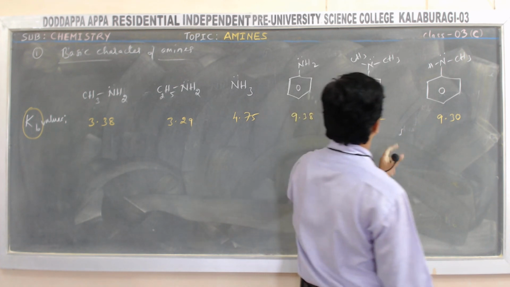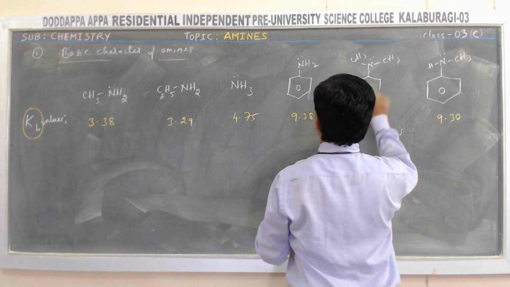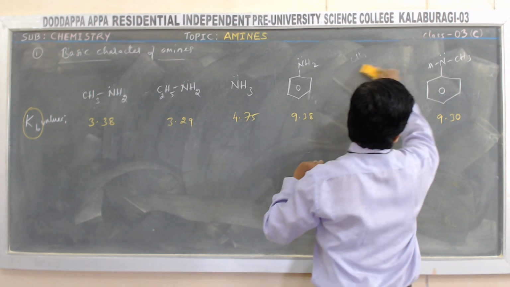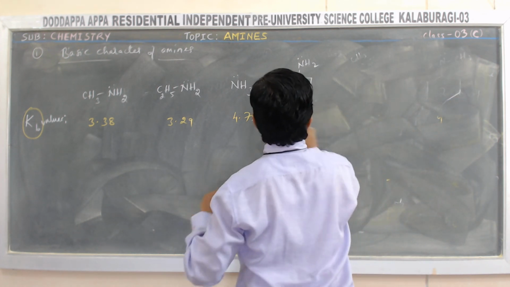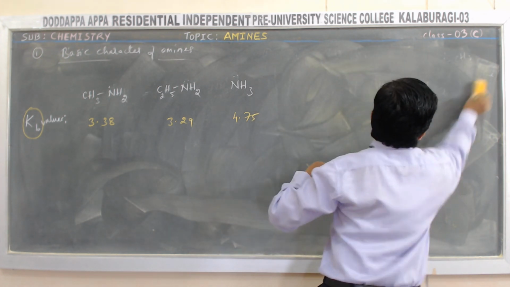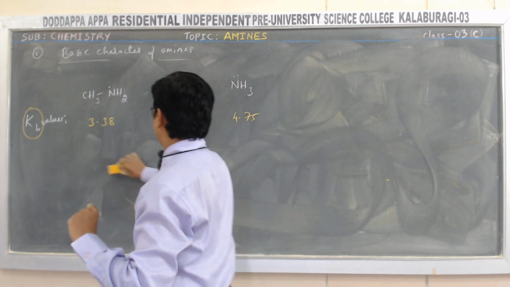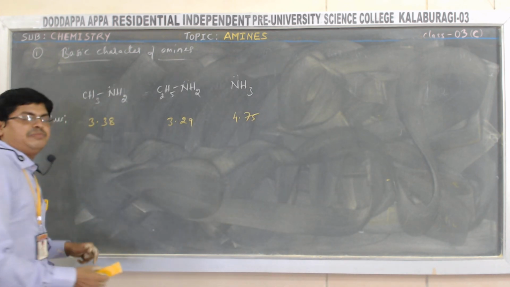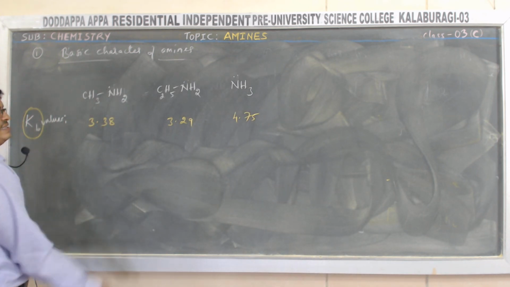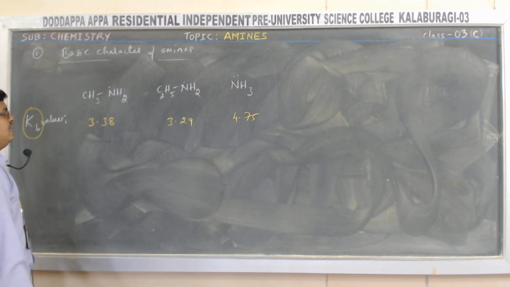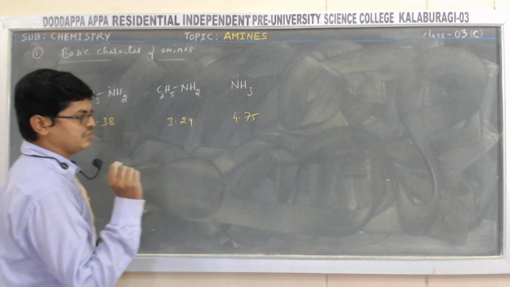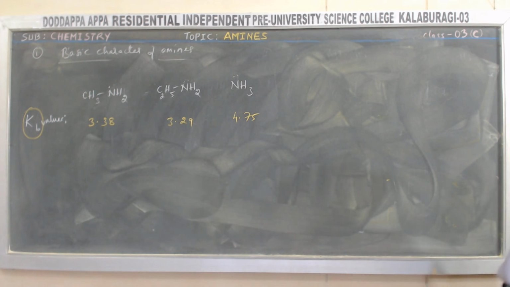Sorry, I think I have written pKb values for these compounds, the aromatic compounds. Let me remove this one. Let me compare for aliphatic amines. I am confusing whether I have written pKb values or Kb values.